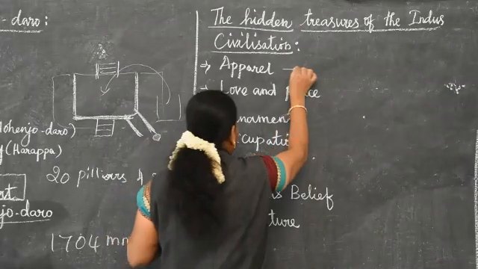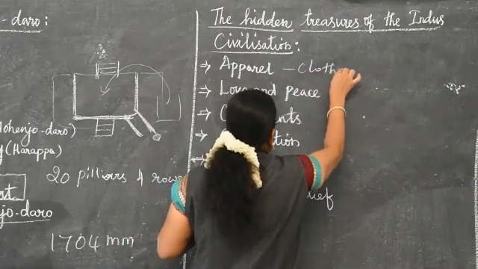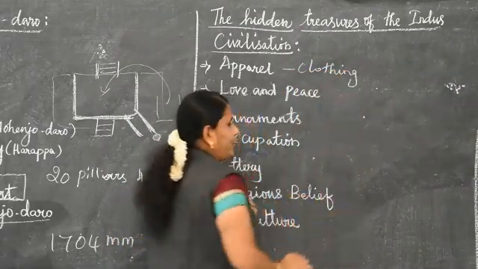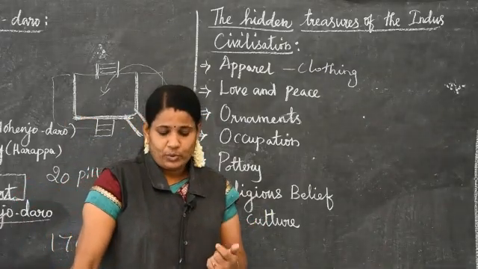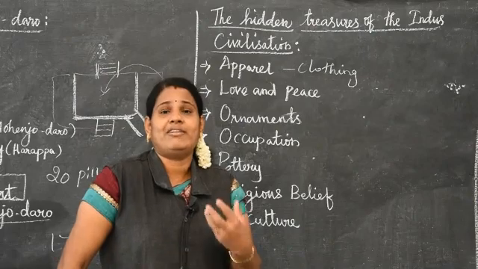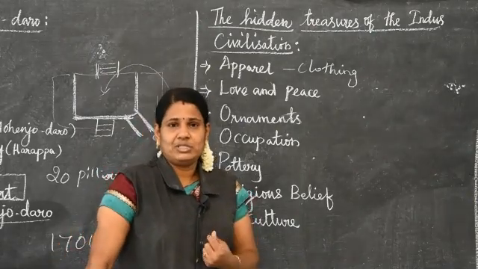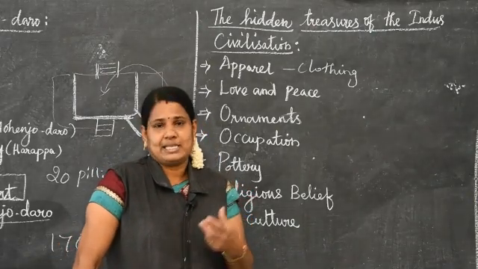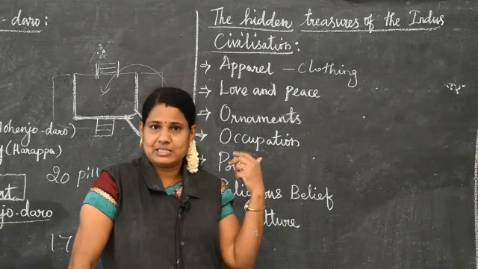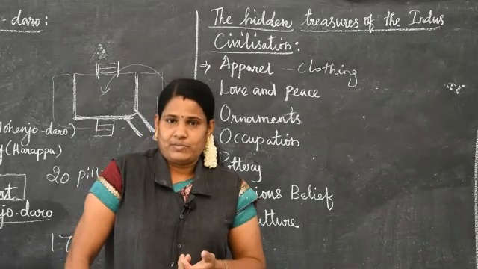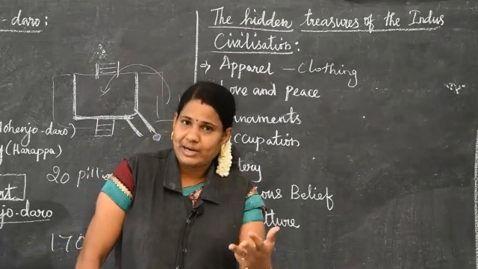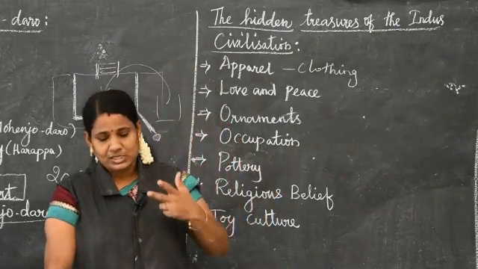Just now I said apparel means clothing. Which clothes were used in this period? They knew very well about cotton fabrics. So they used cotton fabrics in this civilization, in this time. The next, wool also they have used. First they used cotton fabrics, and second they used wool also.